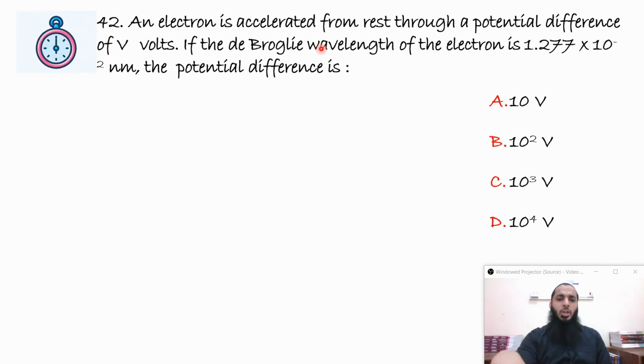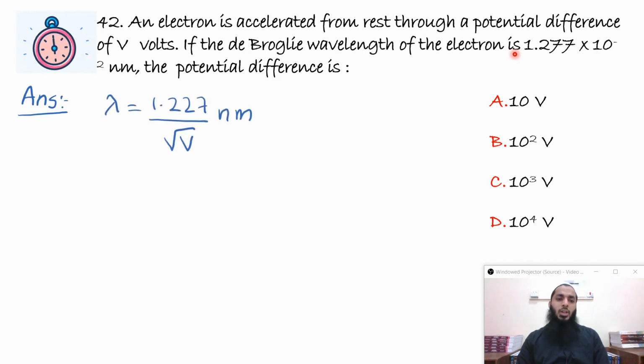An electron is accelerated from rest through a potential difference of V volts. If the de Broglie wavelength of the electron is 1.227 into 10 raised to minus 2 nanometer, the potential difference is, it's a direct substitution. We know that the equation for de Broglie wavelength is 1.227 divided by root V nanometer. So we just have to find the V. We just have to substitute the value of lambda here.